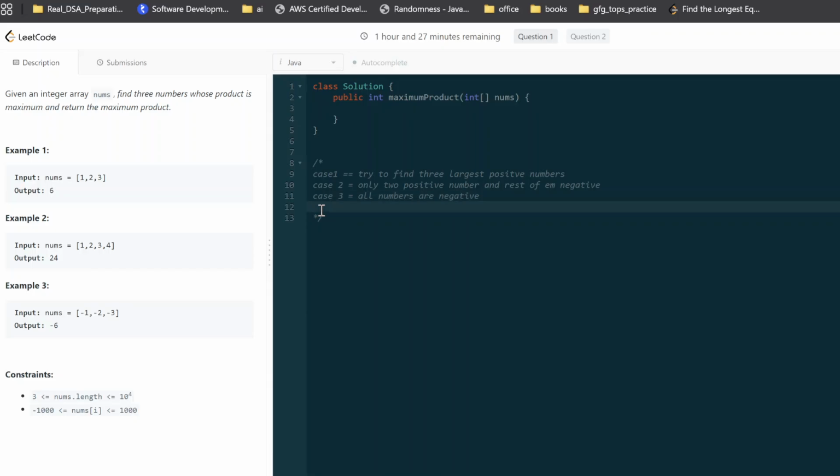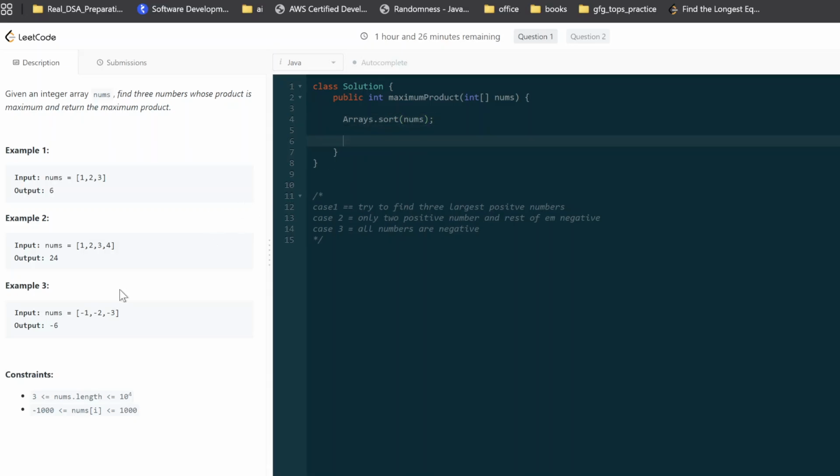So the very first thing I will do is sort this array. Actually, you don't need to sort it. You can find all these scenarios using just three variables, but that will be messy. If you only needed positive numbers, we could use int a, b, and c, initialize them to some minimum numbers, and find the three largest numbers in the array, so you don't need sorting.